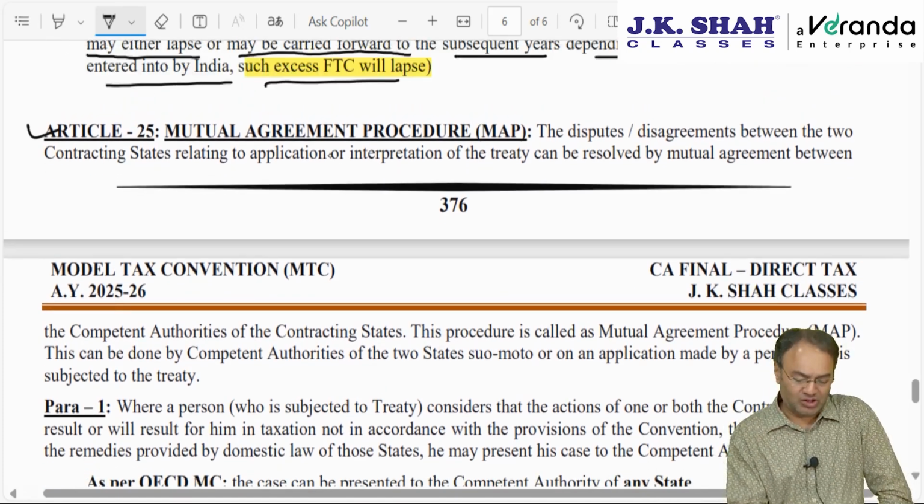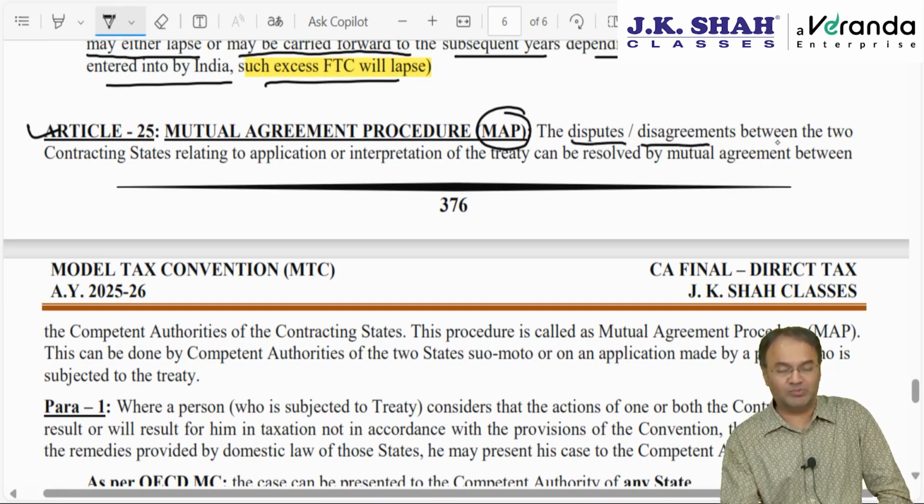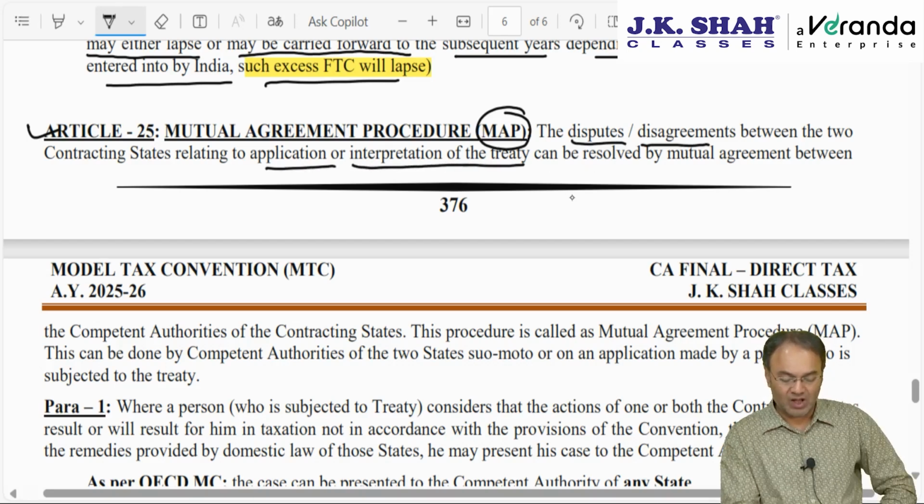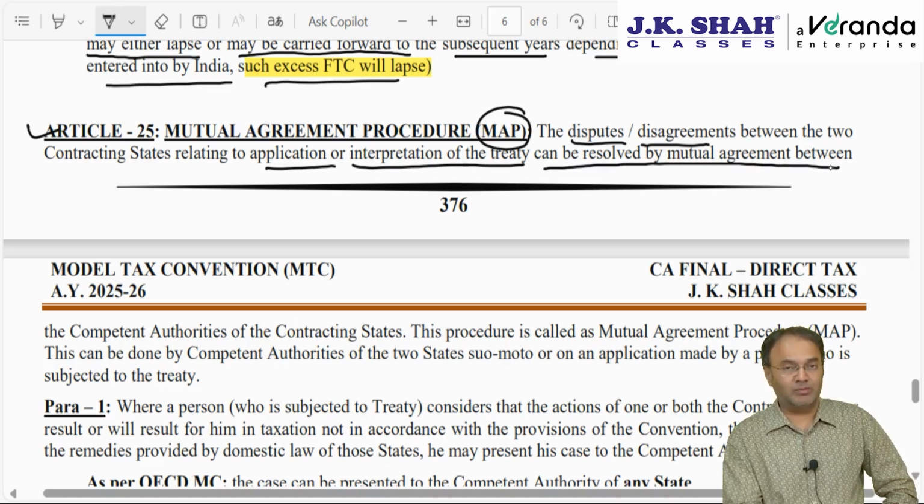Mutual agreement procedure, MAP, says that whenever there are disputes or disagreements between the two states with regard to interpretation of the treaty or application of the treaty, then how to resolve? It can be resolved by mutual agreement between the tax representatives, that is, the competent authorities of the two states.